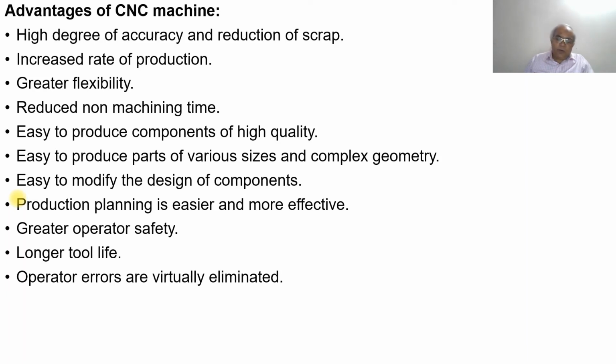We want to have product number 1. For the second week we want to plan for product 2. Naturally product 1 has to be completed from Monday to Saturday. Then again from Monday we plan for the next part or product. That is possible in a CNC machine. Achieving the production targets will definitely be possible